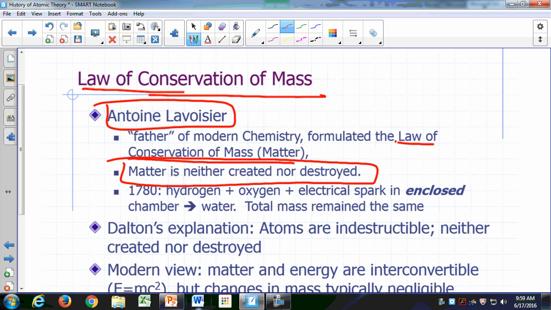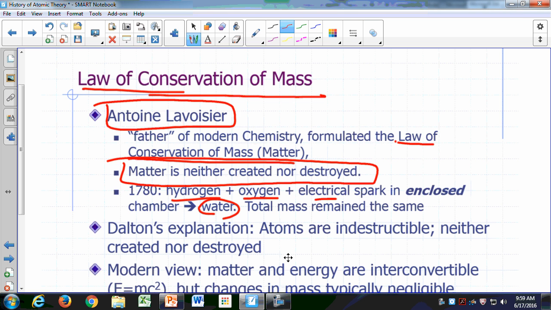The classic experiment that Lavoisier did in 1780 involved hydrogen and oxygen reacting in an enclosed chamber, and the reaction is triggered by an electrical spark to produce water. In that chamber, the total mass of that chamber was measured before and after the change occurred, and the total mass was found to be the same.